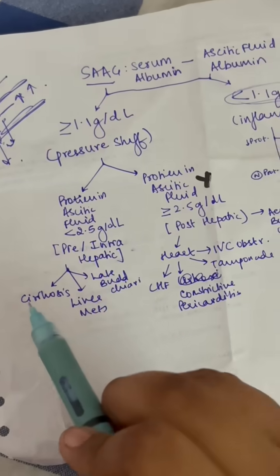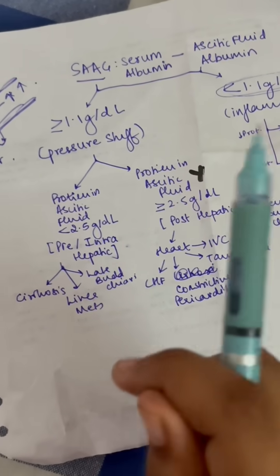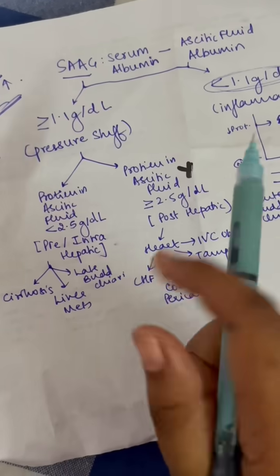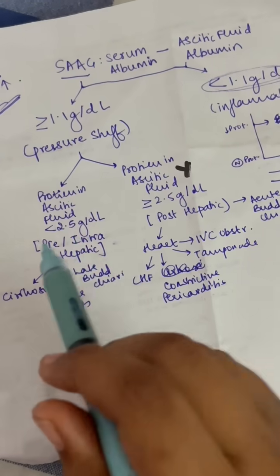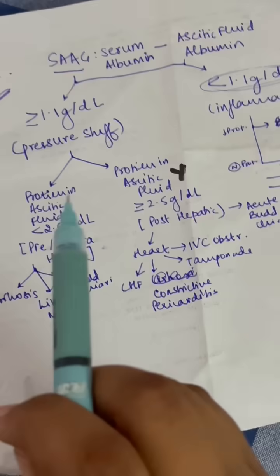Now when it comes to a purely cirrhotic or liver based cause, that is a pre or intrahepatic cause, these hepatic sinusoids are fibrosed, which is why that extra protein that is coming out is reduced, and that is why the total protein in the ascitic fluid itself will be lesser.